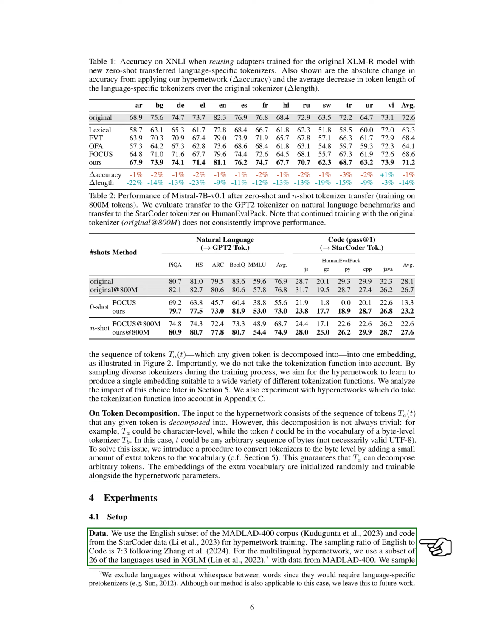Moving on to the experiments, we use the English subset of the MADLAD400 corpus and code from the StarCoder data for hypernetwork training. We maintain a 7:3 ratio of English to code data. For multilingual hypernetwork evaluation, we select a subset of 26 languages from XGLM and use data from MADLAD400.